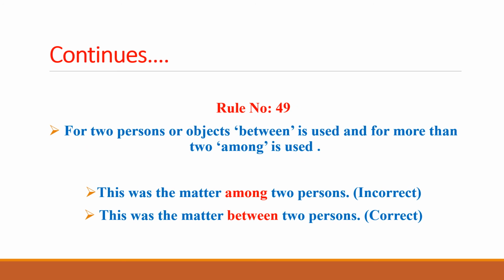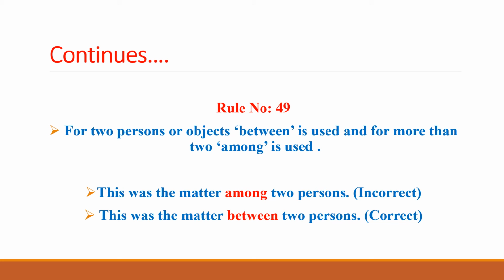Now we come to rule number 49. Rule number 49 says that for two persons or objects, between is used, and for more than two, among is used. So these are the two words that we need to replace, but they depend upon the number of the people or the objects they have been used for.